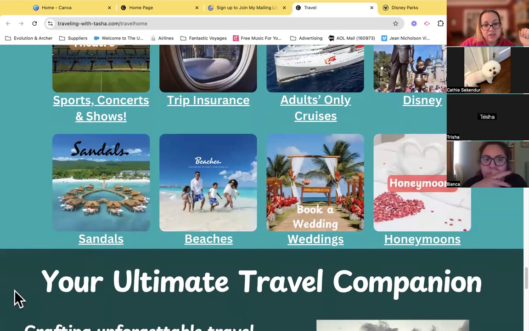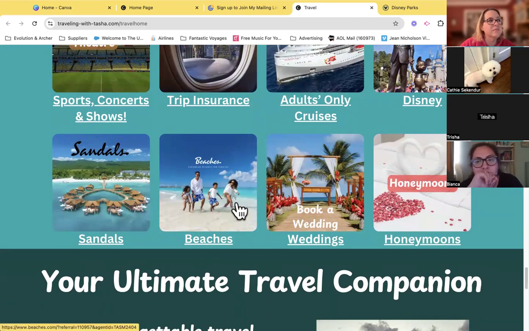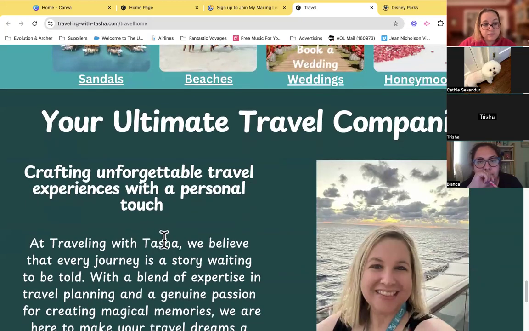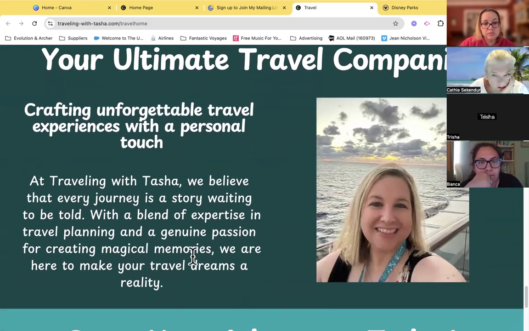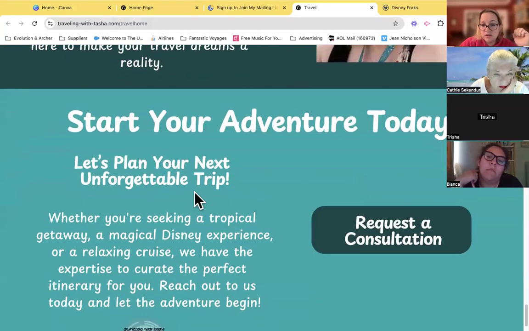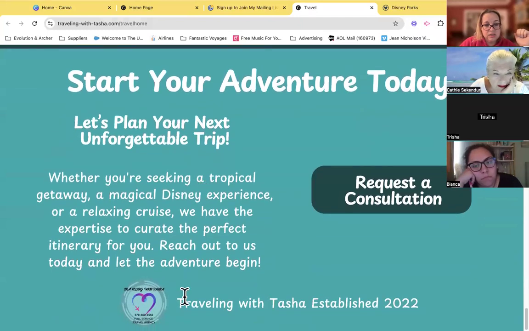I didn't have enough to make another row yet when I started working, but things like Baby Quip and all those other ones we talked about with different ones. And then down here a little bit, I like to add personalization. So I put a picture of myself. Again, this is all AI. I used all AI to help me. And then I have my logo at the bottom and when my business was established. So that's everything that's on the travel page.